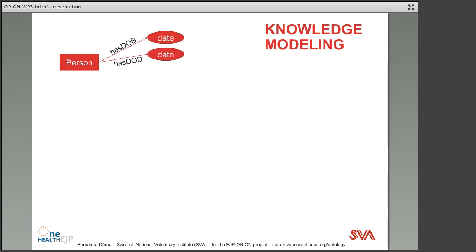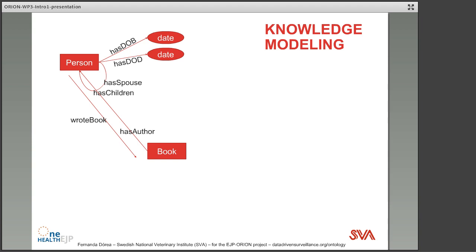Let's model this knowledge. So we understand this thing called person, and we understand it must have a date of birth, and it may have a date of death. We understand this thing called a book, and we understand that people and book are related by an authorship relationship. In fact, people can also be related to other people through specific properties, and if we want to start really modeling this knowledge, we can add constraints such as one person can have several children, one child can have only one biological father.